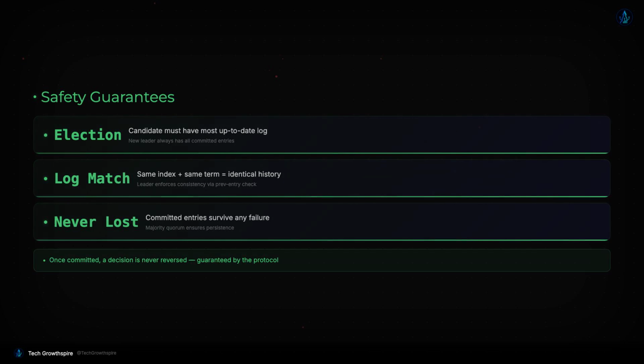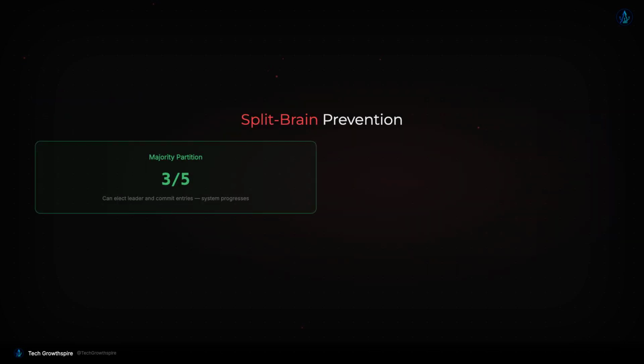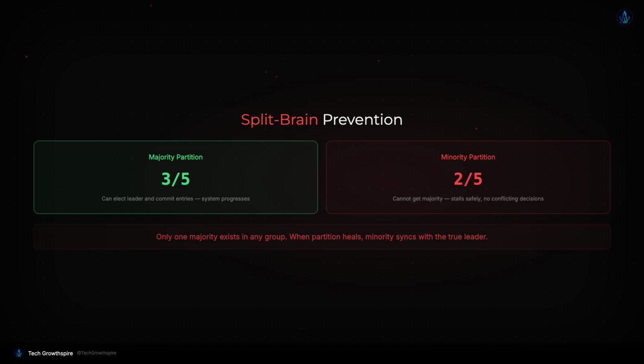The answer is beautifully simple: the majority quorum. Since a leader needs votes from a majority to be elected, and there's only one majority possible in any group, there can only be one leader per term. If a network partition occurs, the partition with the majority of nodes can still elect a leader and make progress. The minority partition cannot elect a leader because it can never achieve a majority vote.